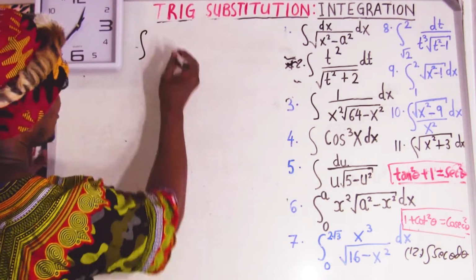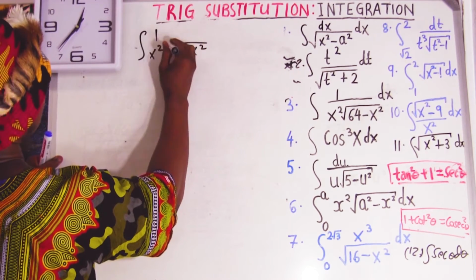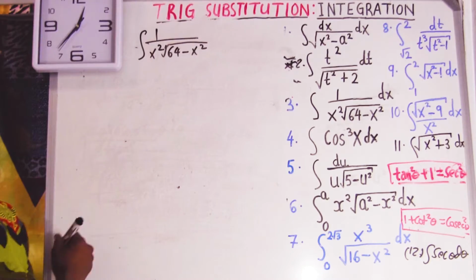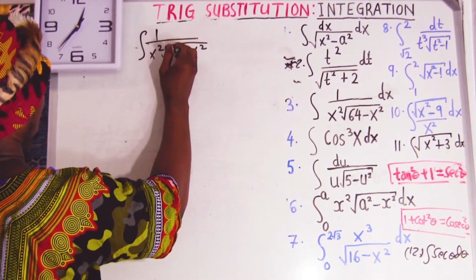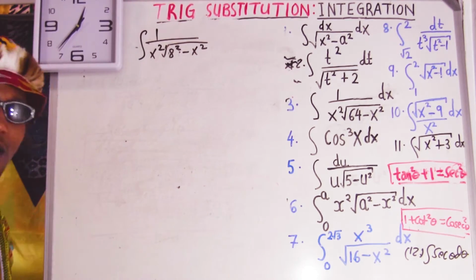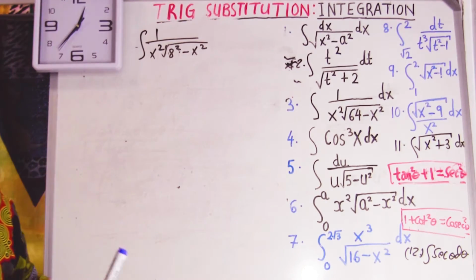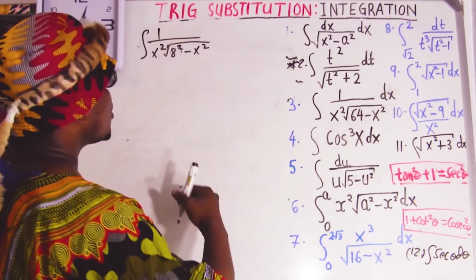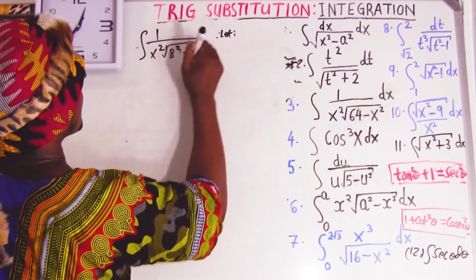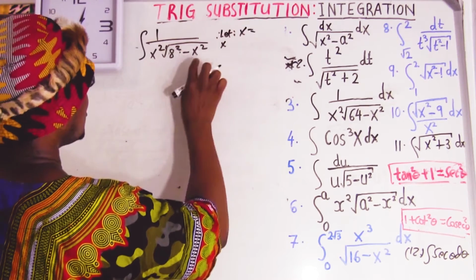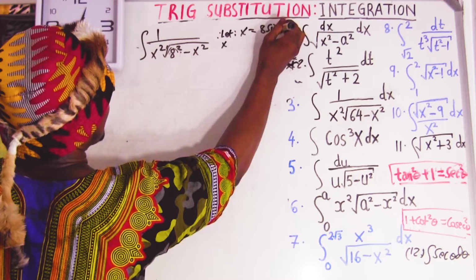Question number 3, they give you the integral of 1 over x squared times the root of 64 minus x squared. Okay, what is 64? 64 means 8 squared. So let me write 8 squared. Now which one are you going to let? This is going to be sine because it's number minus x squared, just like when we started. So I'm going to let x equal to 8 sine theta. Take this number alone and they say sine for this case.